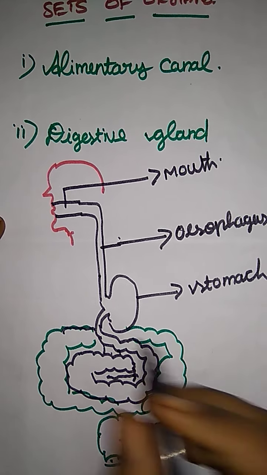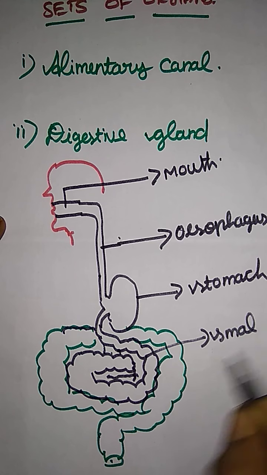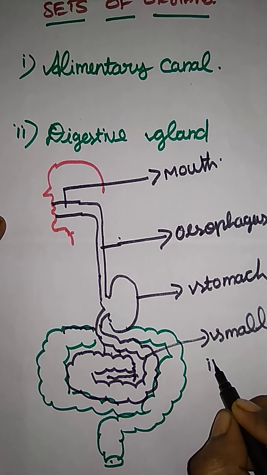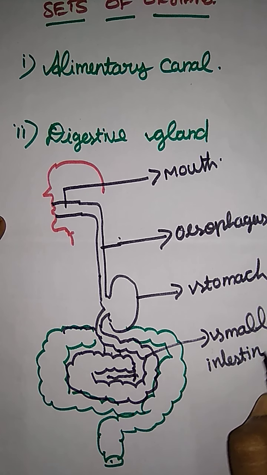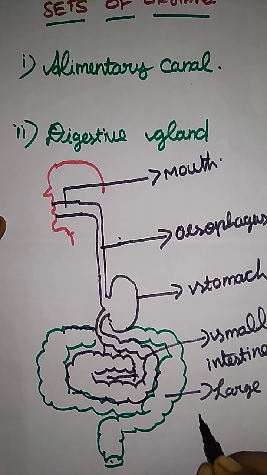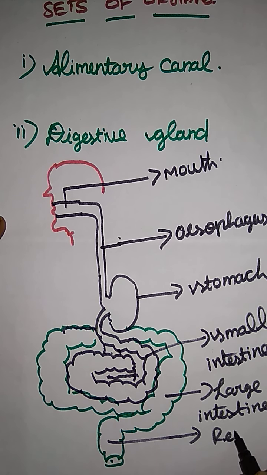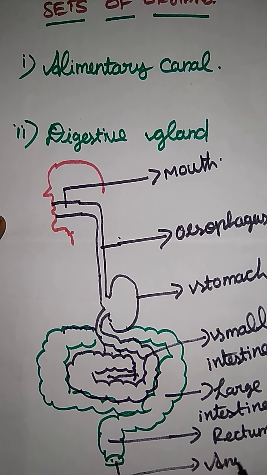Now what is this? Small intestine. And next one, this is the large intestine. And here, rectum. And the last one is the anus.